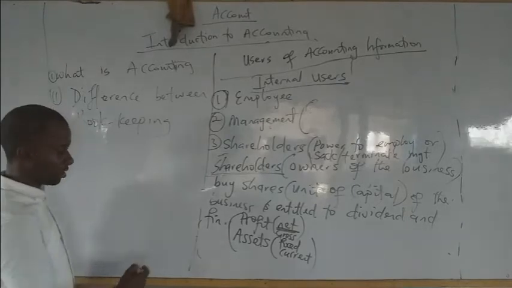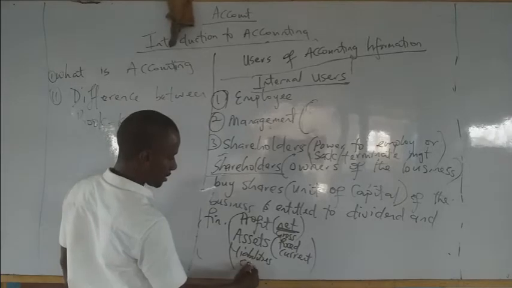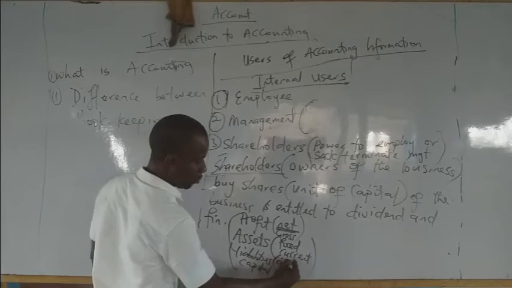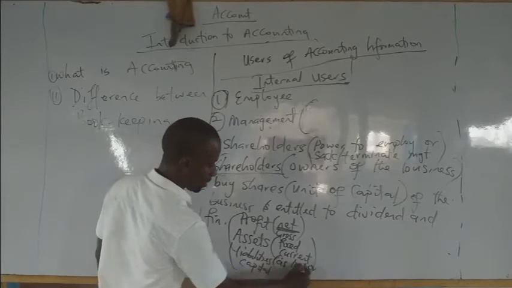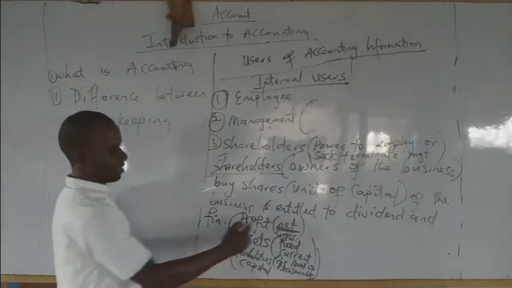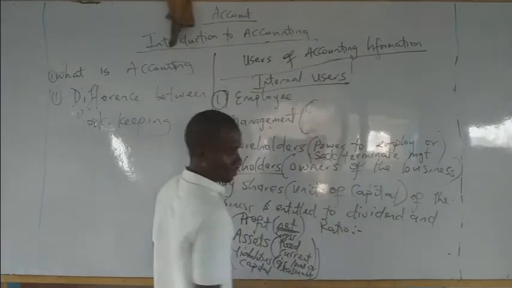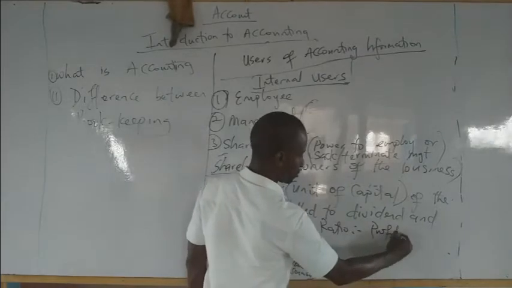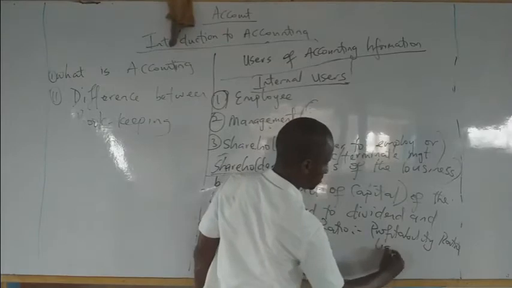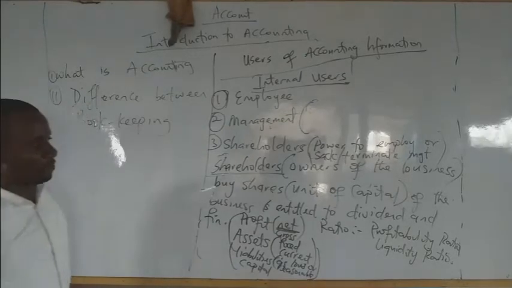So please take note. Another thing they are after is the liabilities or capital. They want to make sure that the liabilities of the business are as low or reasonable as possible. So please take note. This is just their interest. Then they are always after the ratios, which we will still look at later as we progress. What are the ratios they look at? Profitability ratio, liquidity ratio, and so on and so forth. So those are the information they are after.